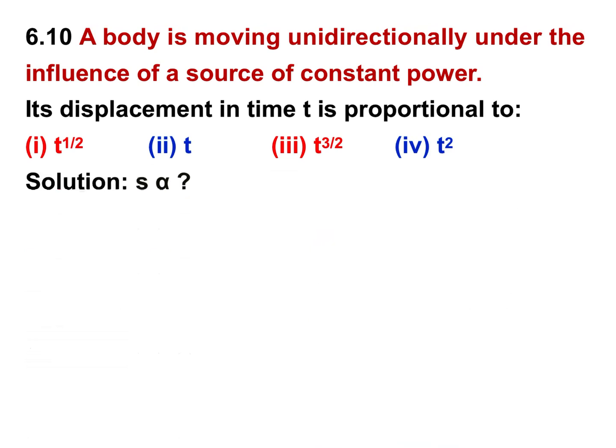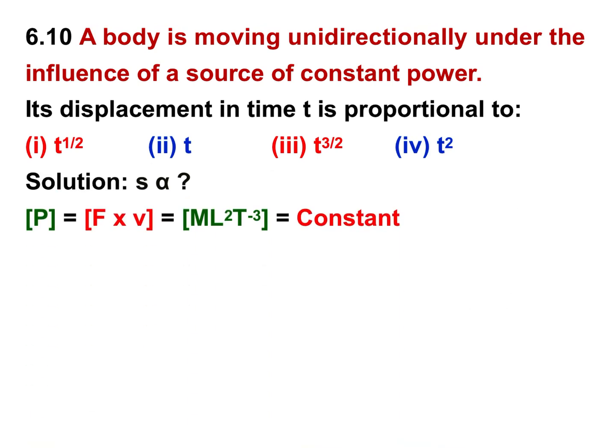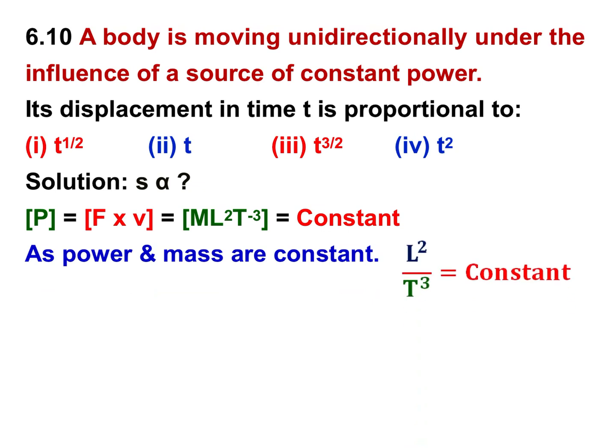Solution: what we have to find is displacement s is proportional to which power of t. So dimensions of power, we know that dimensions are written in capital square brackets. So [P] is equal to dimensions of F into V. Dimensions of power we have studied already, ML²T⁻³, and power is constant, that is given in the question. As power and mass both are constant here, we will get L² upon T³ is equal to constant from the dimensions.